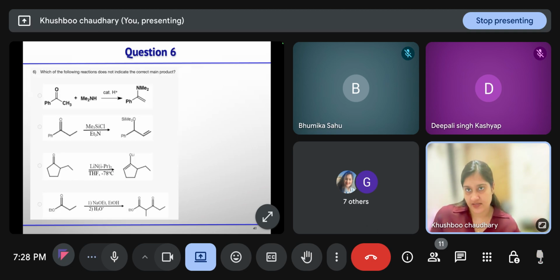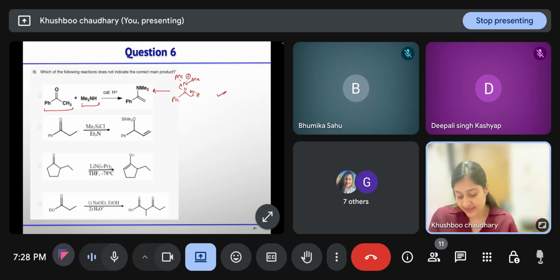Which of the following reactions does not indicate the correct main product? You have ketone, you have amine. In the presence of acid, it will form enamine. Firstly, iminium ion will form. Then after deprotonation, it will form enamine. Correct. Then base will take the proton alpha to the carbonyl, and then enolate will generate.